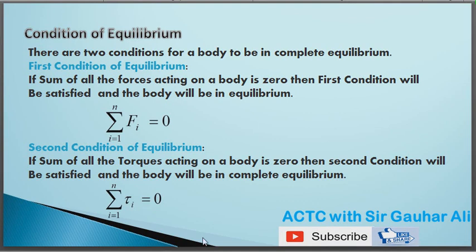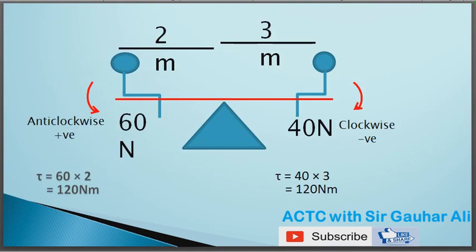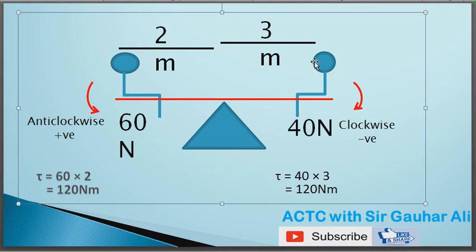Let's discuss the second condition of equilibrium with an example. Okay beta, this is a seesaw. There are two kids. The weight of this kid is 40 Newton and he's sitting 3 meters away from the pivot. This one kid is trying to rotate the seesaw in the clockwise direction, meaning he's trying to produce rotational motion, whereas kid 2 is also trying to produce rotational motion in the anti-clockwise direction.